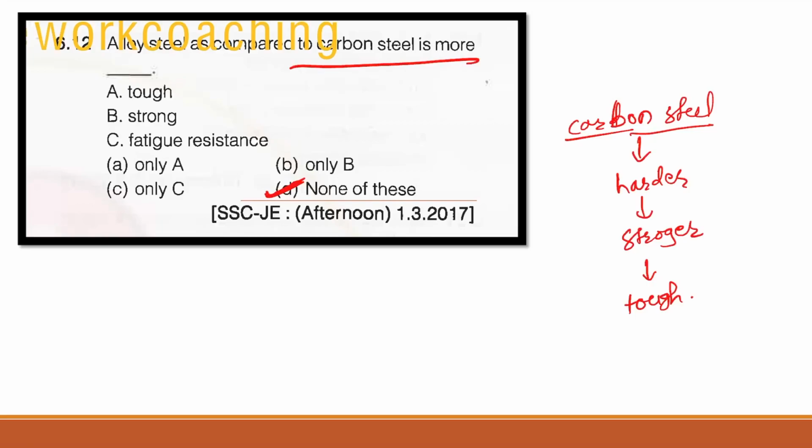It is not as strong as carbon steel. It is not as fatigue resistant as carbon steel.